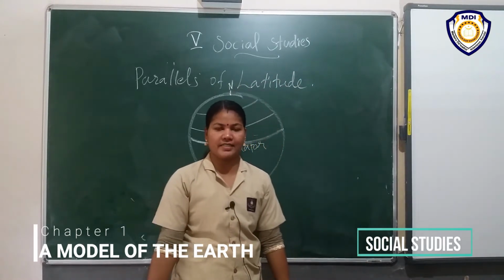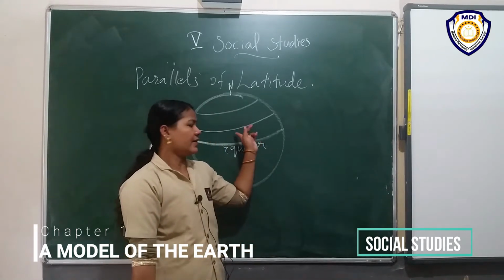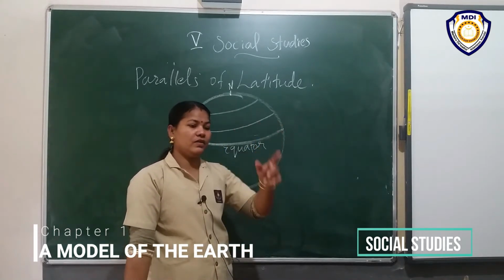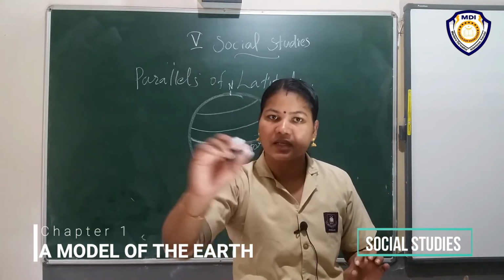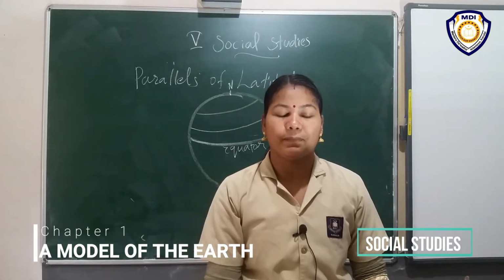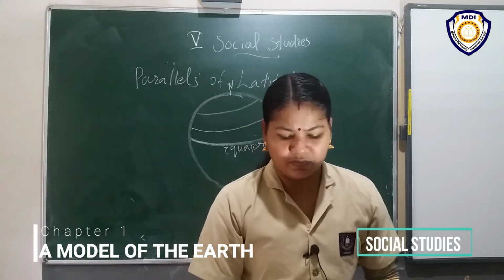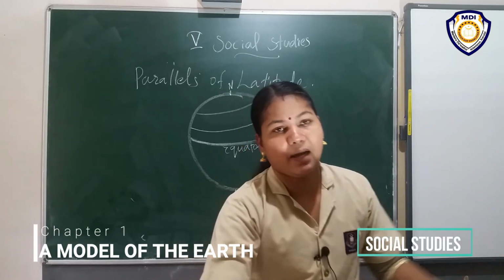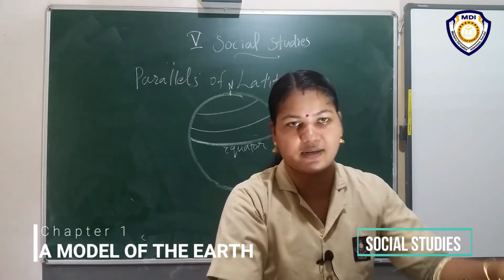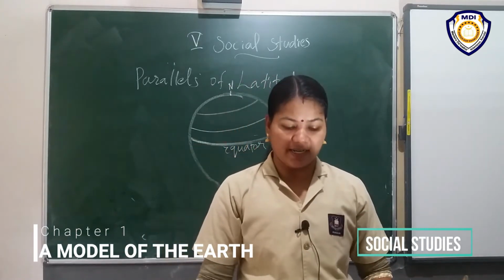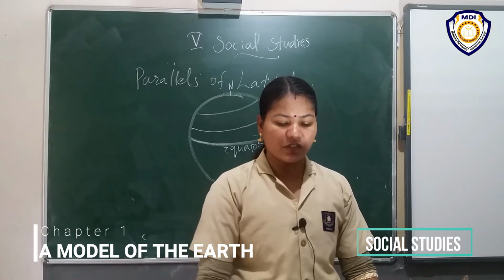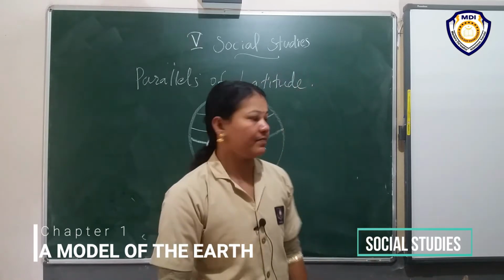Is it clear? What is latitude? When we look closely at our globe, there are some lines running parallel to the equator. These lines are called latitudes. Underline that. They are also called parallels.